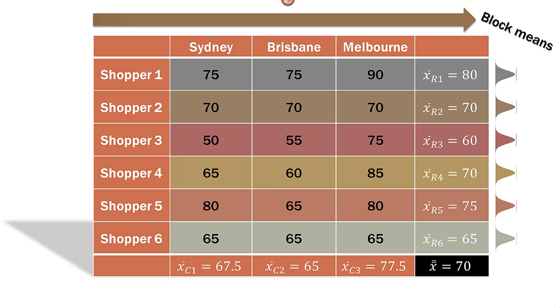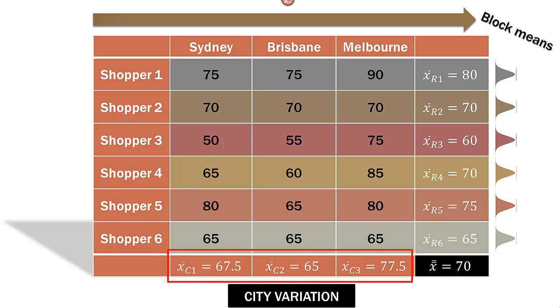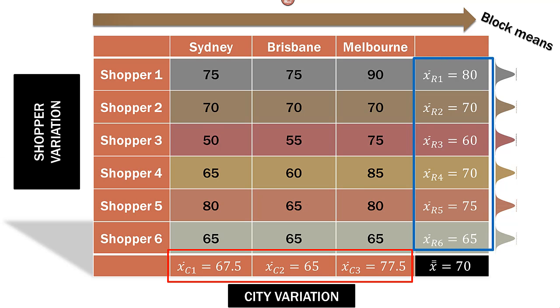Shopper 2 is 70, 70, 70. Well, that's 70. So you can see the mean of each row or each block. Down at the bottom we have city variation, down there in the red. On the right we have shopper variation as they compare to our overall mean of 70.